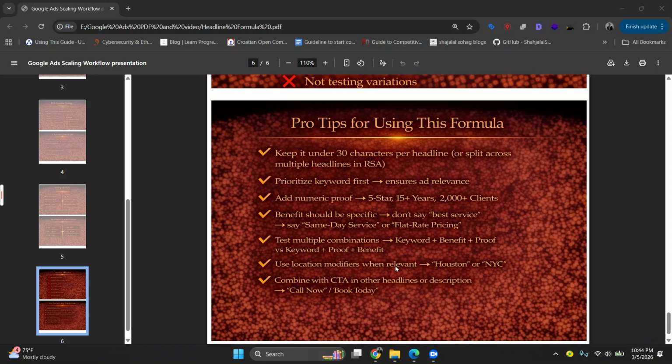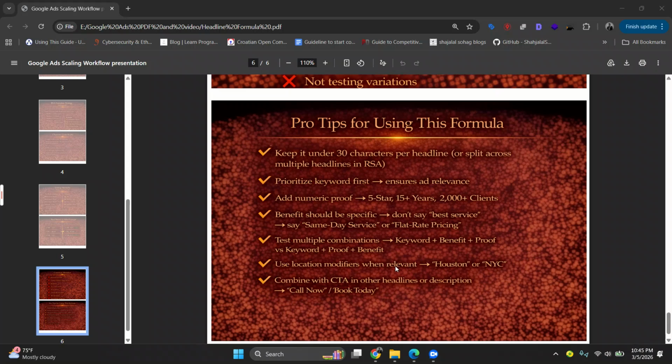Don't say best service; say same day service, flat rate pricing, etc. And test multiple combinations: keyword plus benefit, keyword plus proof, proof plus benefit, keyword plus proof plus benefit. Use location modifiers when relevant, like Houston, New York, etc. And also combine with a CTA in other headlines or descriptions, like call now, book today.